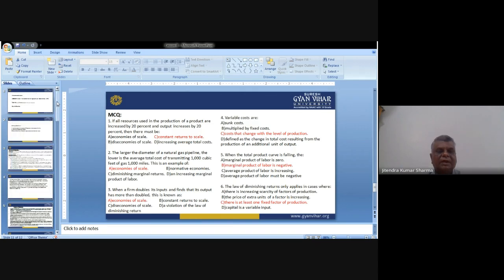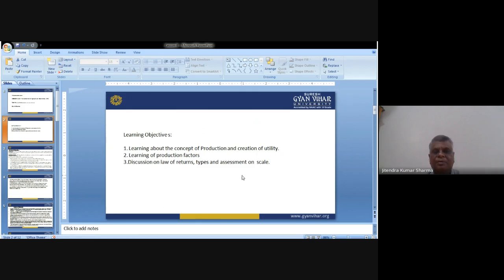Now once again I'll revise what we have learned. First, the objective and learning outcome: we discussed the concept of production, and how we understand the utility of the production factor. Then the production factors: land, labor, capital, and then entrepreneur, and management and knowledge. These are the few factors. They are very much important, and they influence the production of any product or service which we have planned to develop as an entrepreneur.